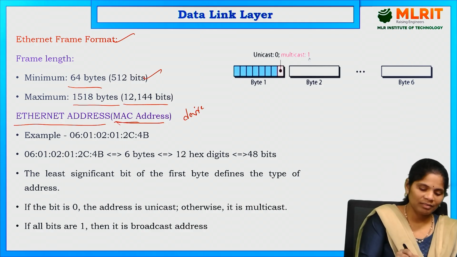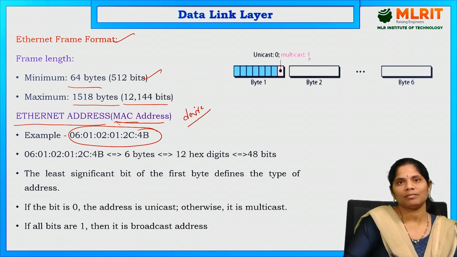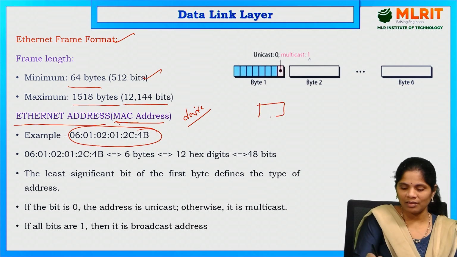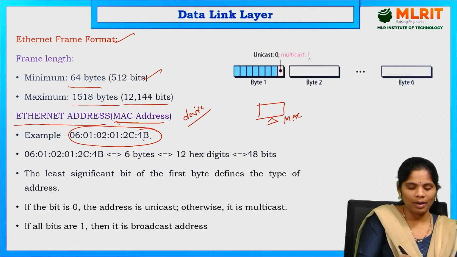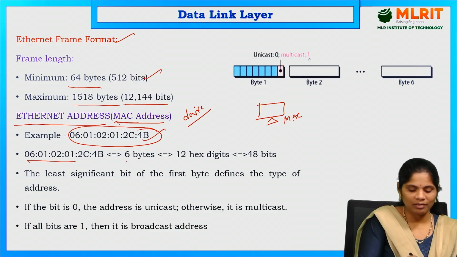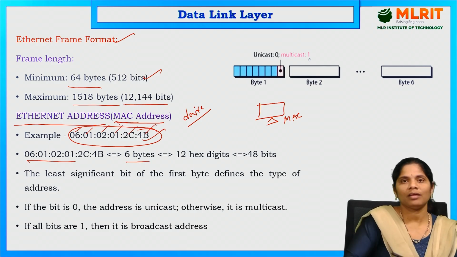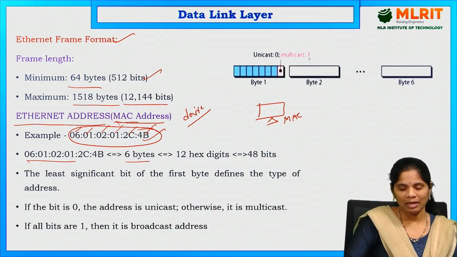So, this is the example of how exactly an address is given to a particular device. Suppose this device is there. We are giving some MAC address to the particular device. This is the MAC address of the particular device. How we are allocating the address is, this is the address, right? Total it is having 6 bytes: 1, 2, 3, 4, 5, 6. These are the 6 bytes of the address. Each is having 12 hexadecimal digits.